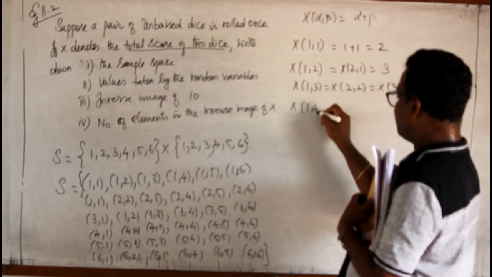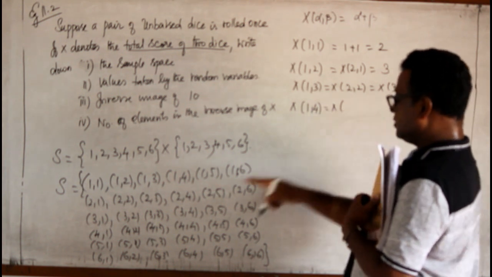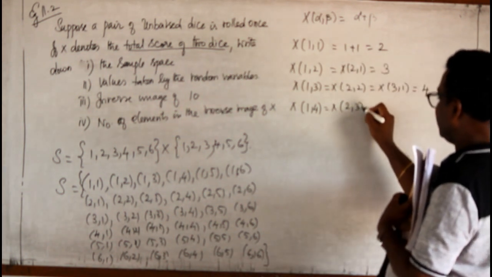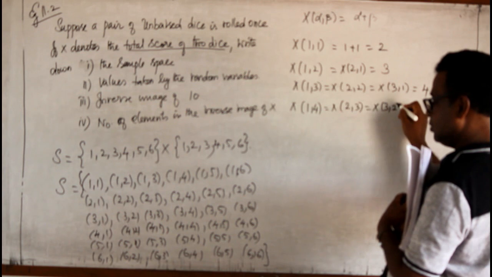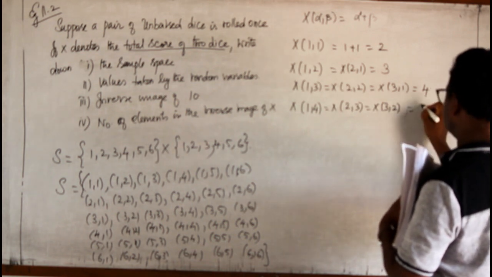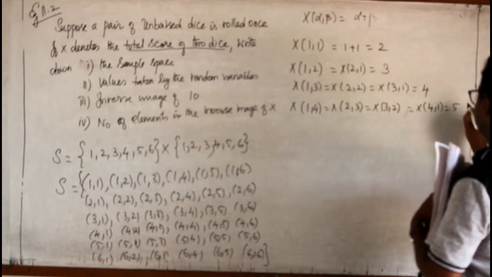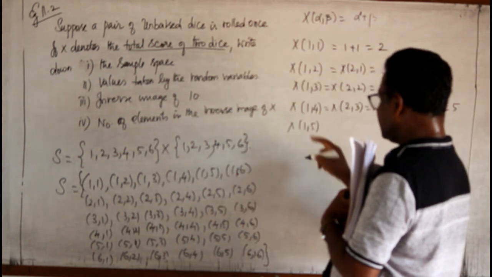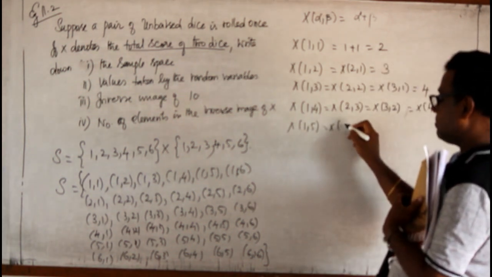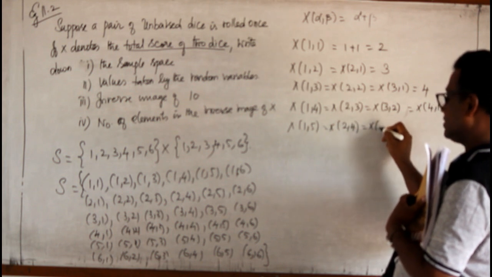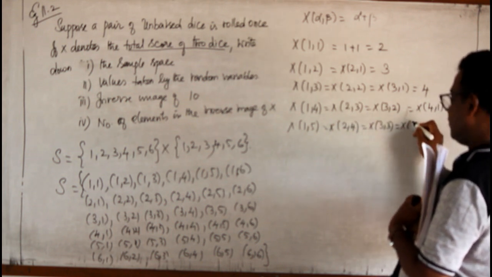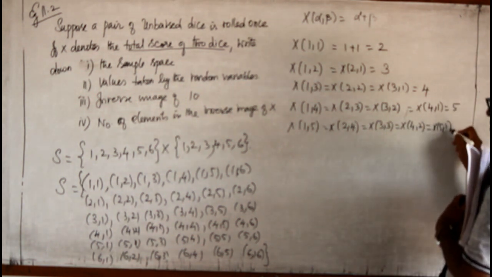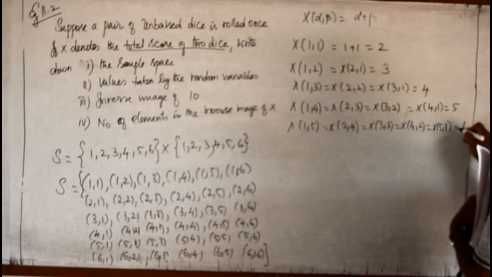Next X of 1,4 gives me 5. So you can check the diagonal: 2,3; 3,2; 4,1 is also 5. Now 1,5 addition gives me 6. So X of 1,5; 2,4; 3,3; 4,2; 5,1 addition gives me 6.